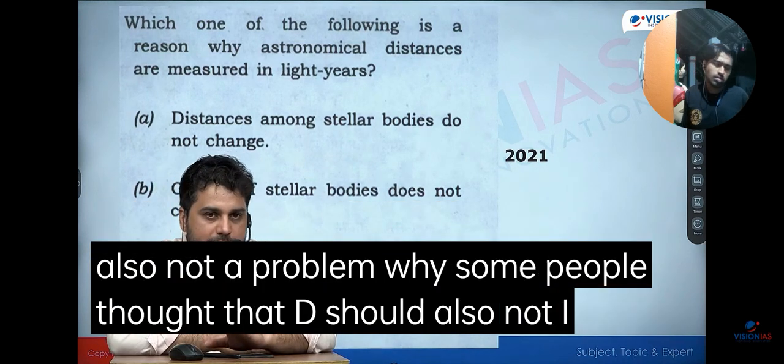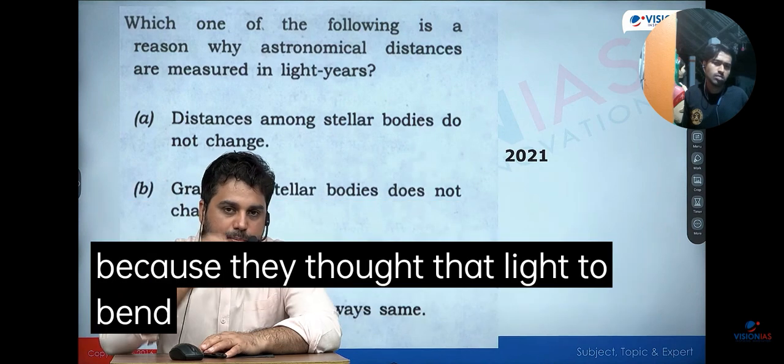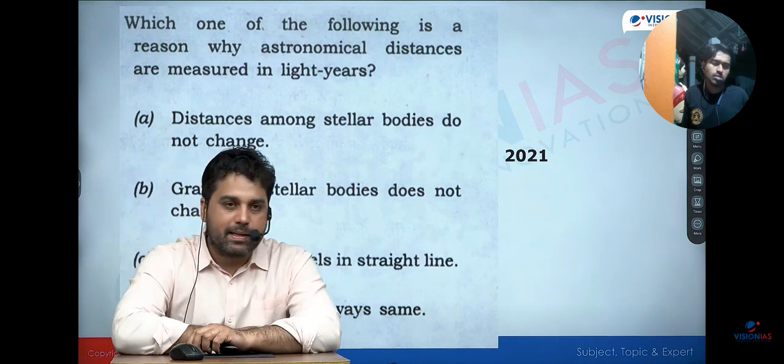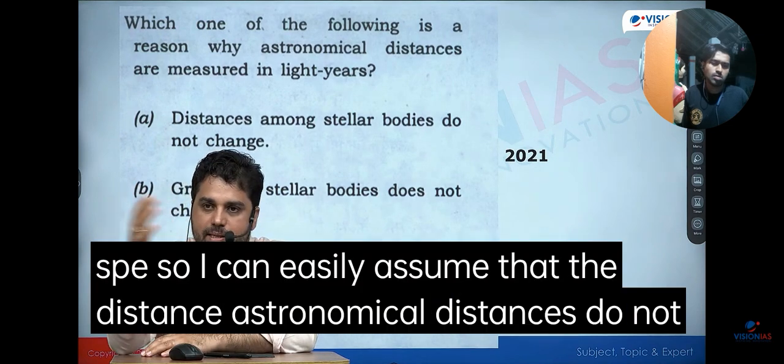Why some people thought that D should also not be correct? I remember talking to many students and many of them had marked C as the answer. And why they thought D to be wrong? Because they thought that light bends, and the speed of light reduces in water, the speed of light reduces in glass, but between galaxies there is no water, between galaxies there is no glass. So I can easily assume that astronomical distances do not have a denser medium, right?